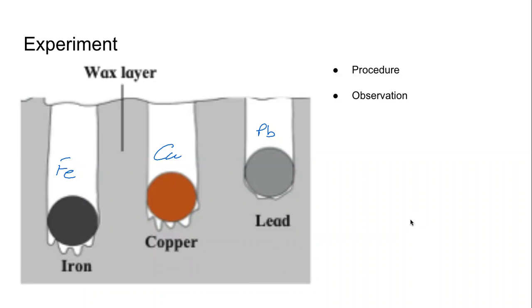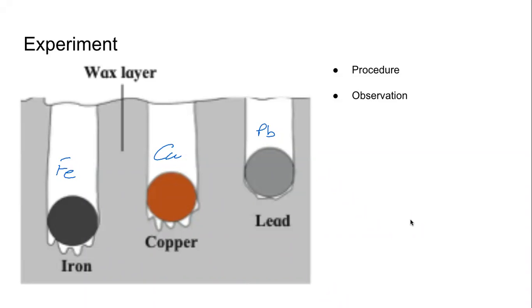Now when the balls go down, what we observe is they do not go down by the same amount. They do not go down by the same height. Iron goes maximum. Lead ball travels the least amount of height. The copper ball is somewhere in between iron and lead. I repeat.